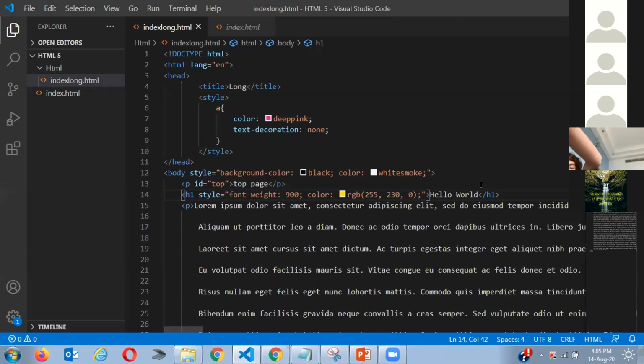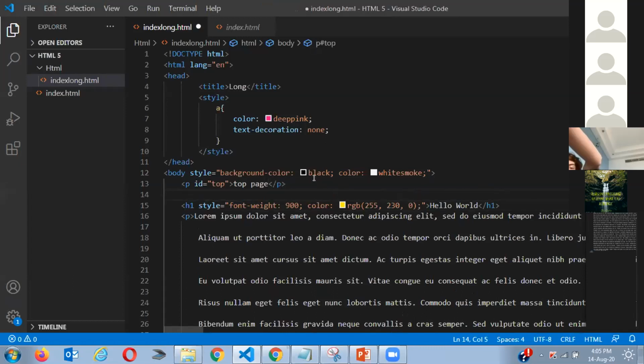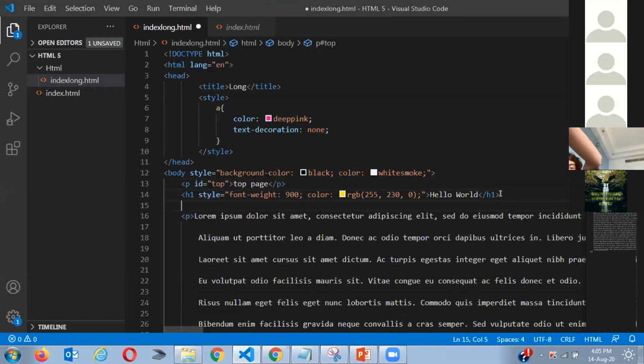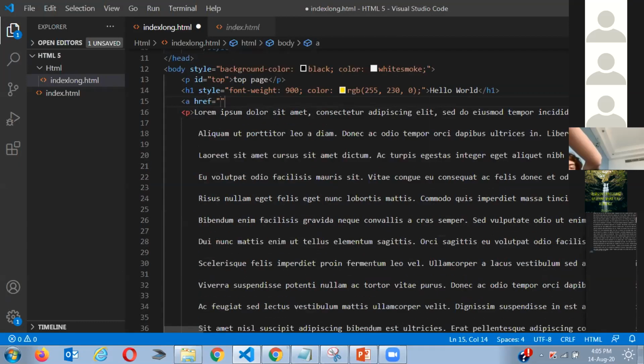Please answer me. Abdurrahman, can you make something like if I wanted to go from top to bottom, how can we create that one? Yeah, for going from top to bottom. So now I'll give it another ID. How about that? Is that fine? I'll give an ID over here. So maybe I want to go top to bottom. So I'll give a href tag over here, and I'm going to make an ID over here.